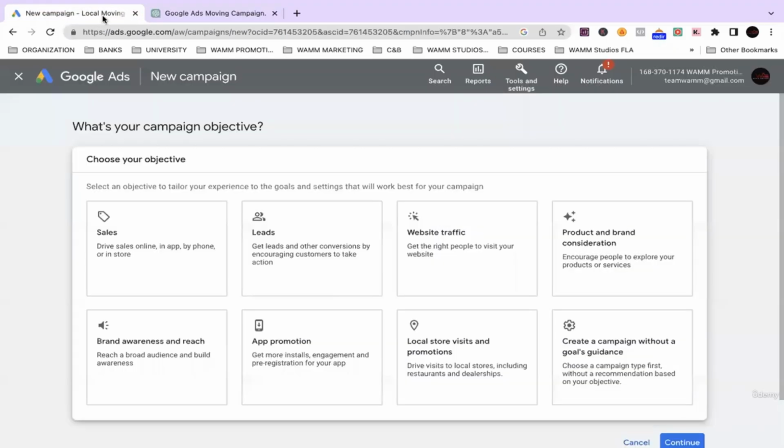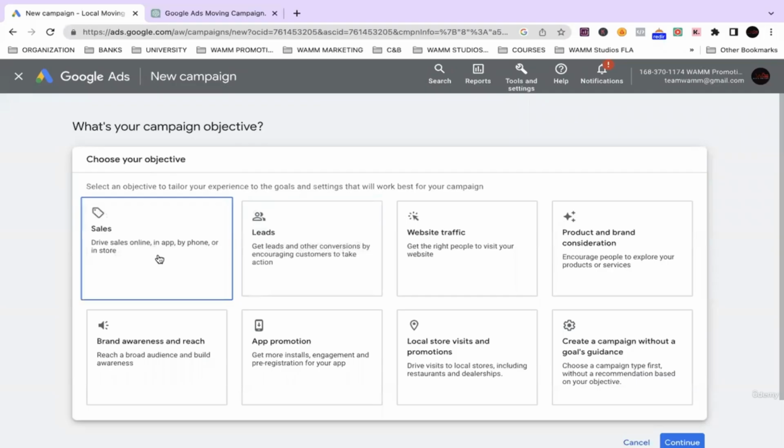All right. So if we come over here, what options do we have? We have sales, we have leads, we have website traffic, product brand consideration, brand awareness and reach, app promotion, local store visits and promotion, create a campaign without a goal guidance. So technically, we can use a few different ones. We can do sales, we can do leads, we can do website traffic. Technically, any business wants to drive sales, so that's kind of the first one that anyone will want to choose. All right. So we'll use sales.